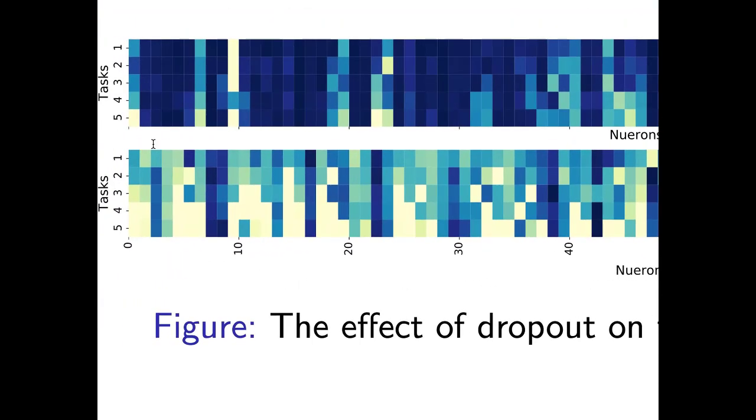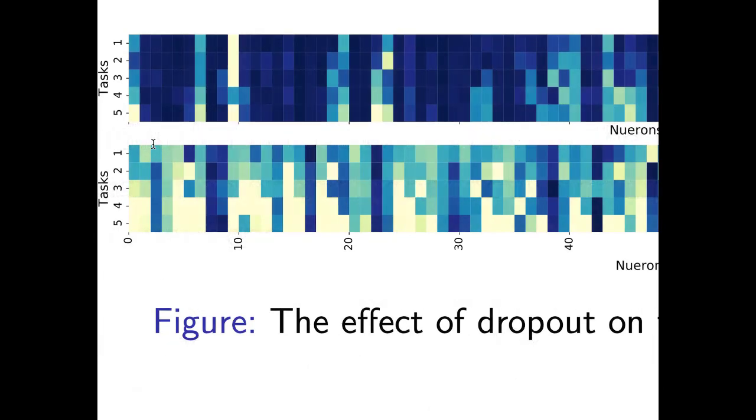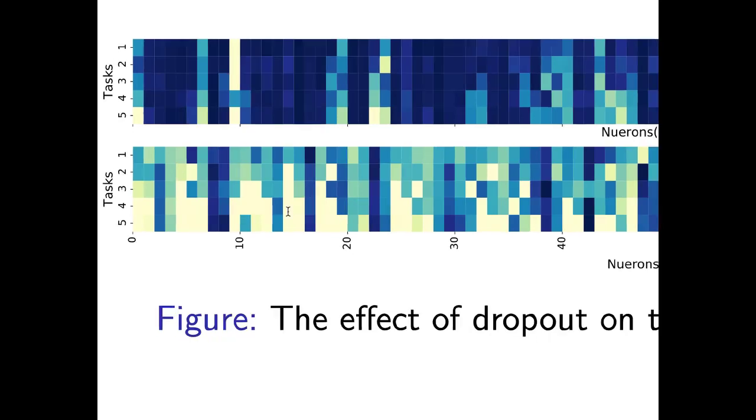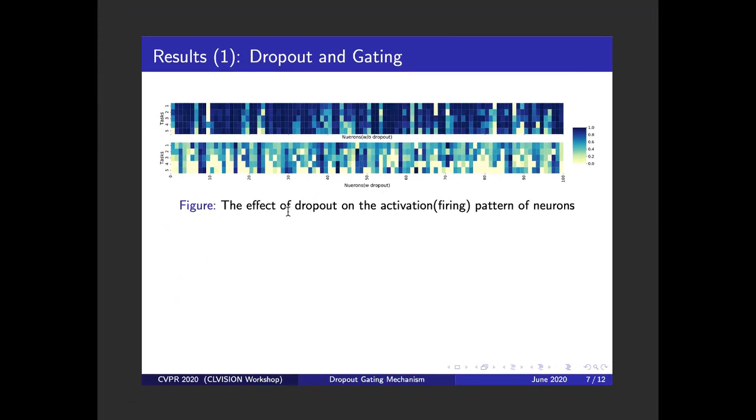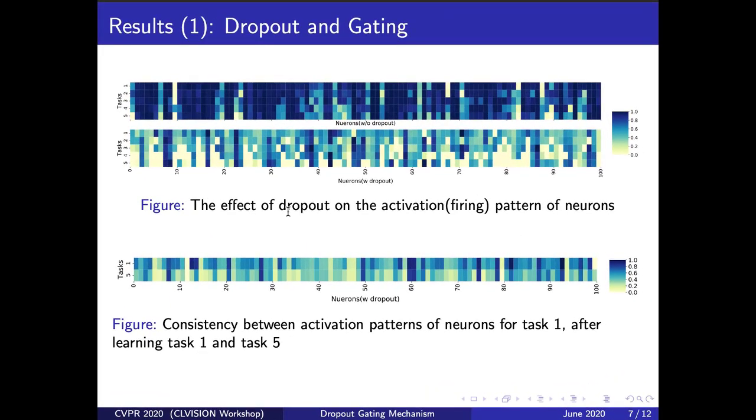We can see that in the upper network, which is trained without dropout, almost all neurons are active for each task, whereas in the network below, which is trained with dropout, for each task, only a specific set of neurons are active.